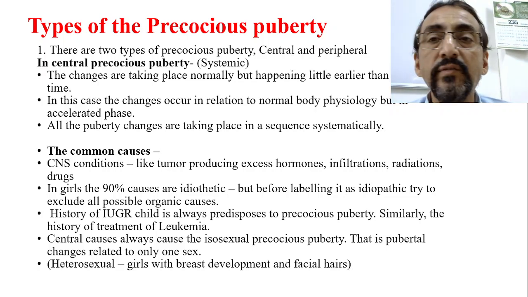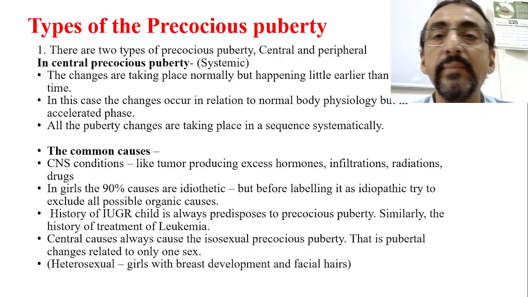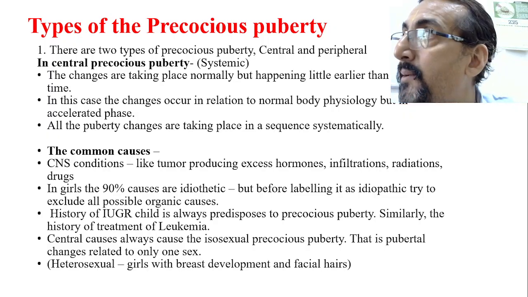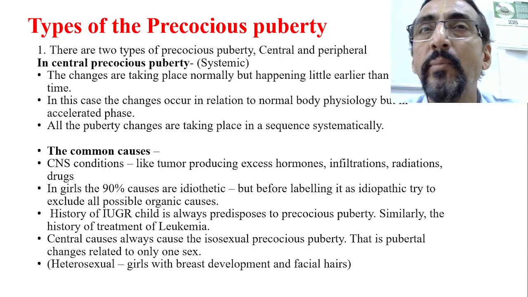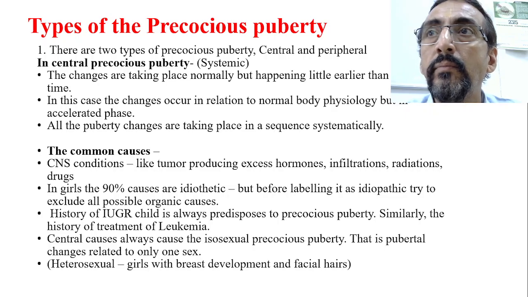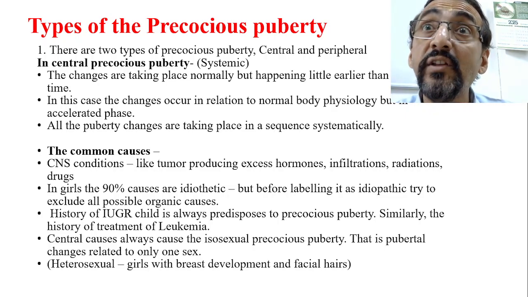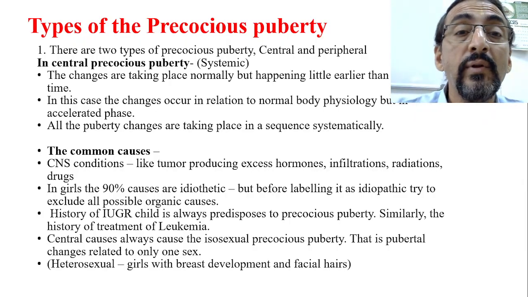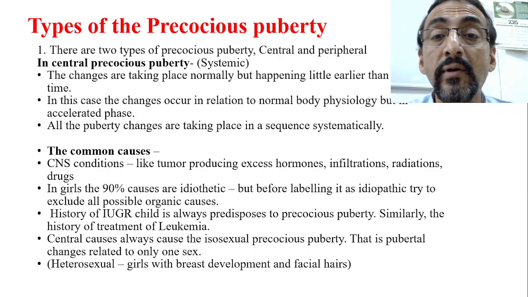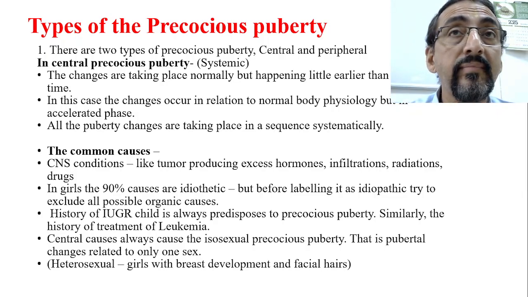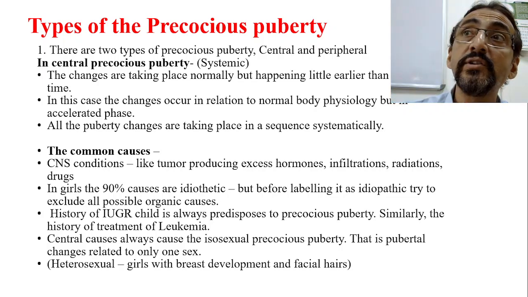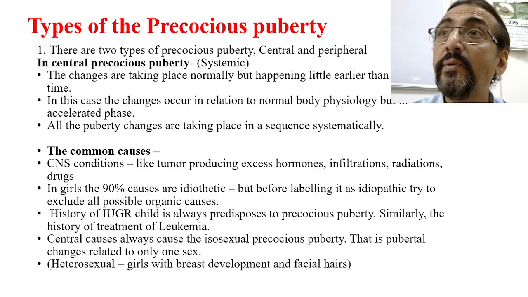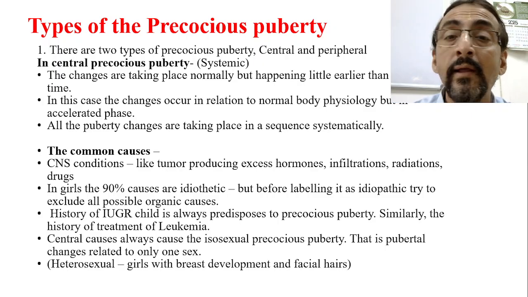Among the common causes, some CNS conditions will be there. For example, suppose there is a tumor of the pituitary gland. The pituitary gland has developed a granulomatous tumor, and that tumor is producing an excess amount of gonadotrophin hormones. So the tumor is producing excess hormones, and that may be the cause, because the production of the hormone itself is more than required, so the changes are coming early. Where 10 should be, there 100 is coming. Okay, so that's one cause.